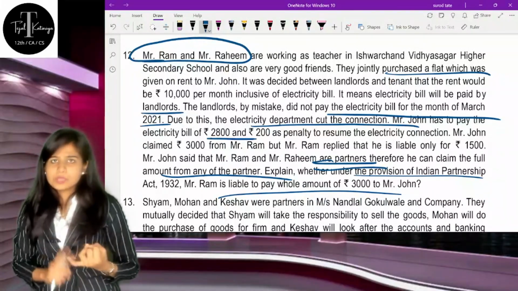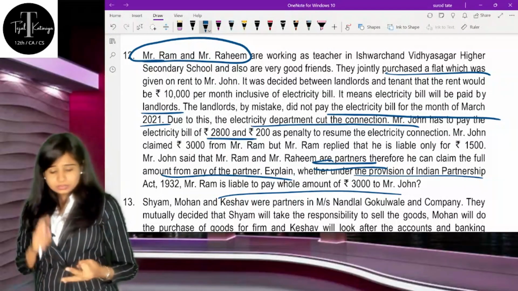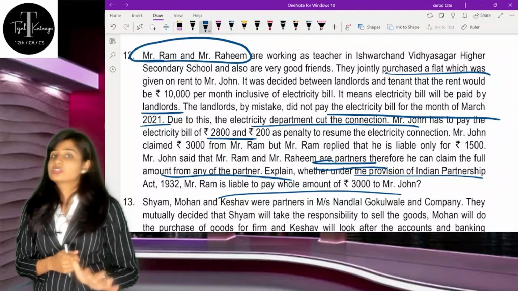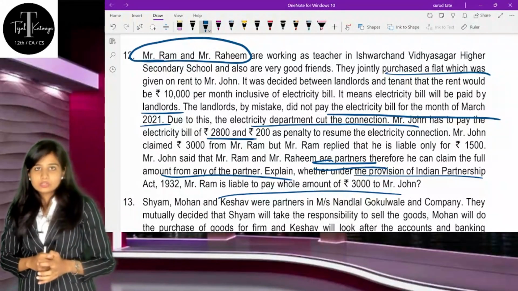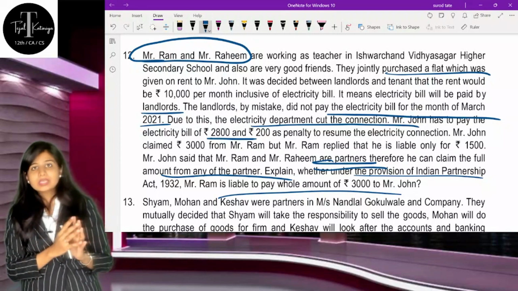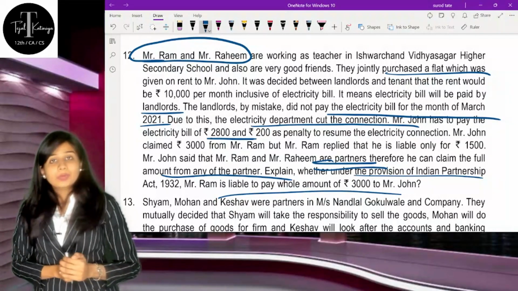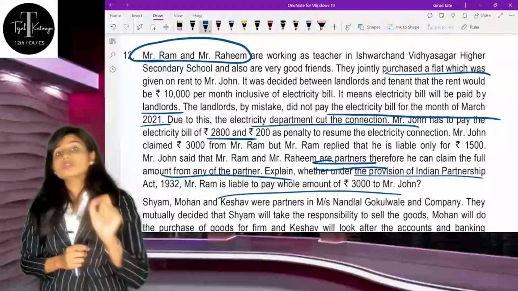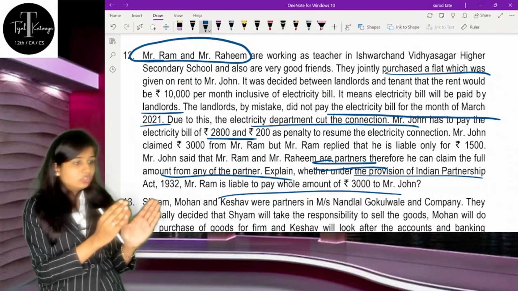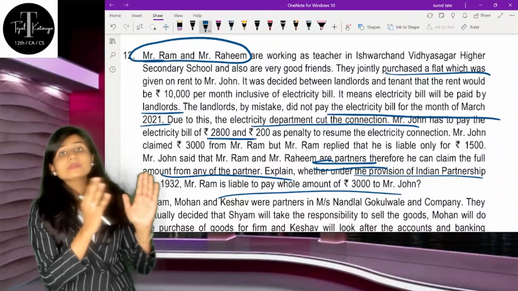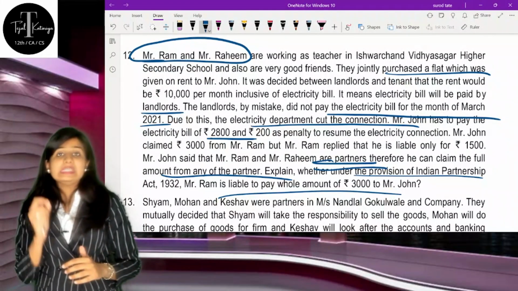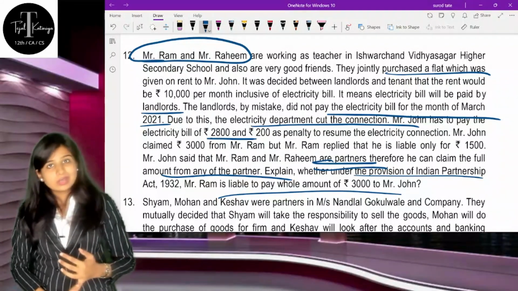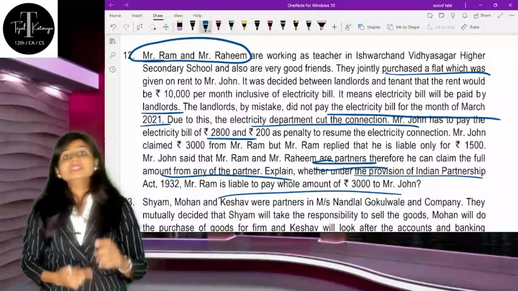The first is there should be a business. Second, two or more persons. Third, there should be an agreement. Fourth, there should be profit sharing. And fifth, there should be a mutual agency. In the given scenario, there is just a building for which they are sharing the rent. Mutual agency is prima facie conclusive evidence of being a partner. Not only is sharing of profit essential, but prima facie it is mutual agency.